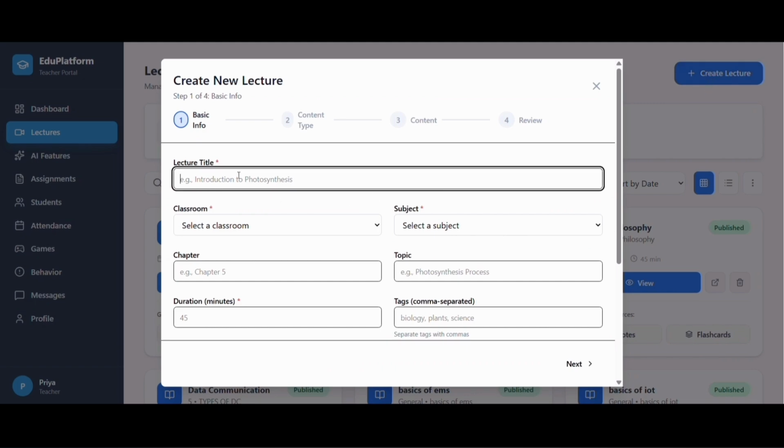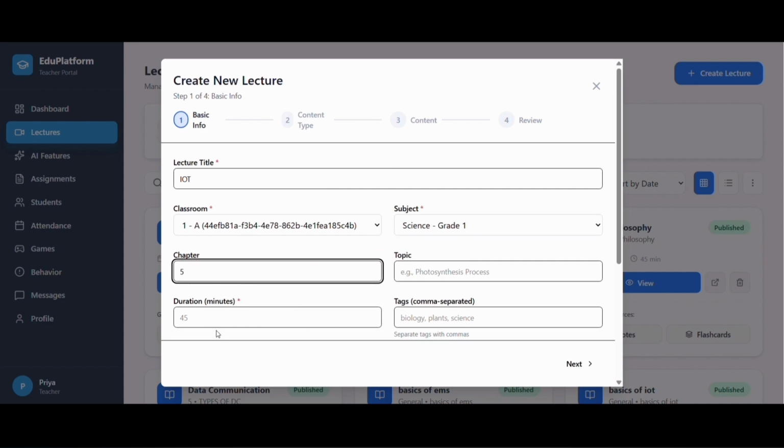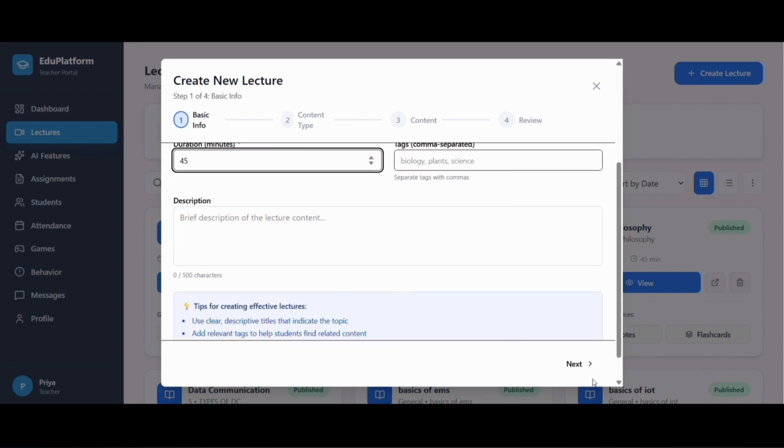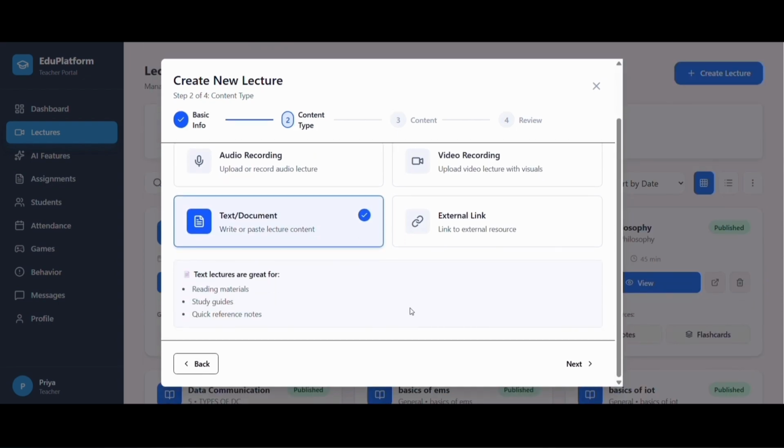Now let's move to the lectures section. Here, a teacher can create a new lecture. For example, I'll create one with the title IoT. We can select the class, subject, chapter, and also set the lecture duration. For example, 45 minutes. Next, the teacher can add the lecture content in multiple formats.